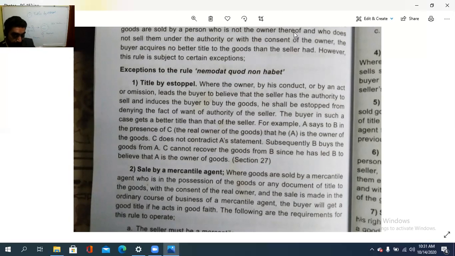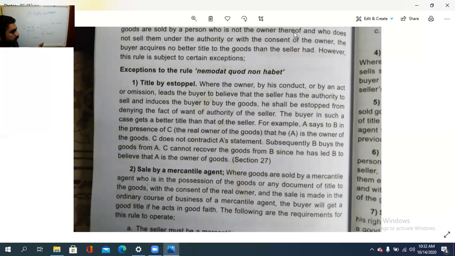Another example: A says to B in the presence of C that he is the original owner, even though the real owner of the goods is C. So B, based on the wording of A, takes those goods.